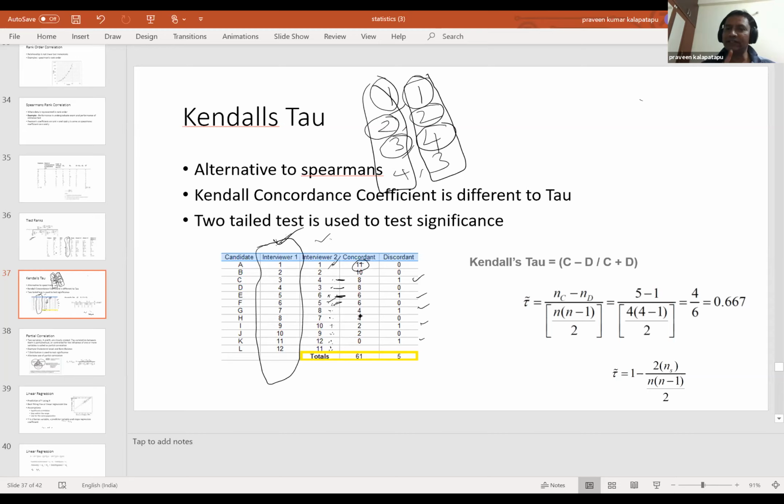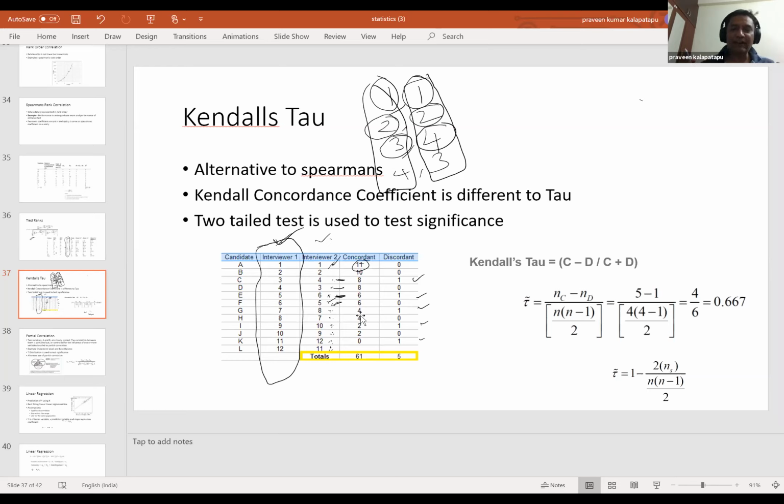Okay. So discordant is exactly the opposite. Concordant tells how many below are in concordance with the rank order. So basically you are saying it is following the rank order. You are counting how many are following the rank order. In discordant, you are just telling how many are not following the rank order. That is what it is all about.